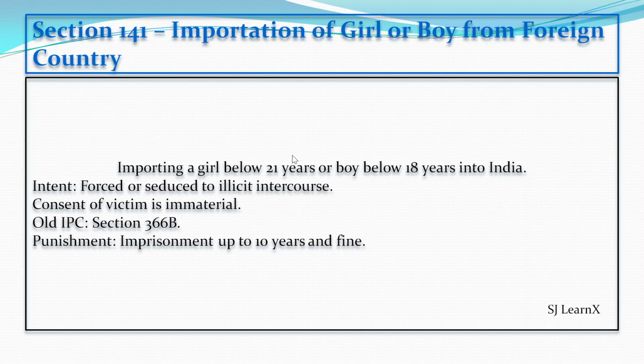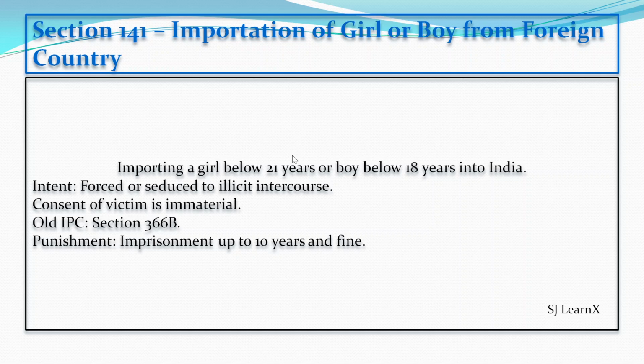Section 141 deals with bringing a minor girl or boy from a foreign country into India. If a girl below 21 years or a boy below 18 years is brought into India with the intention that the child may be forced or seduced into illicit sexual intercourse, this section applies.